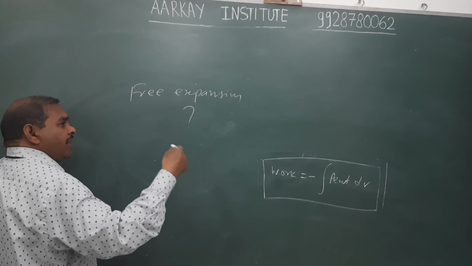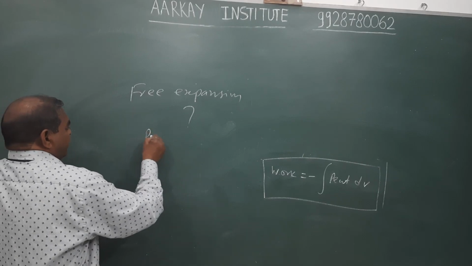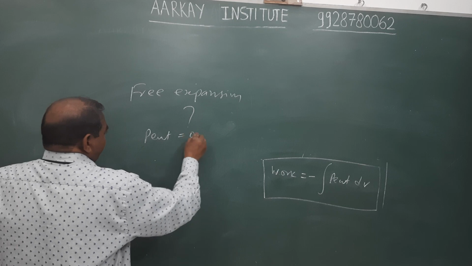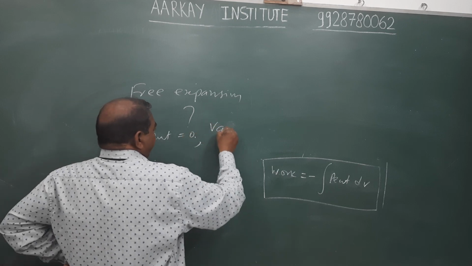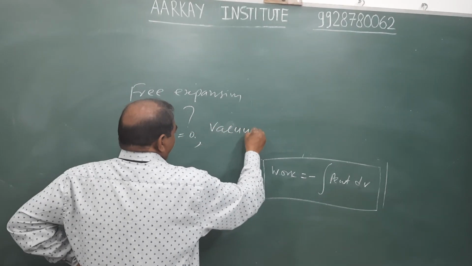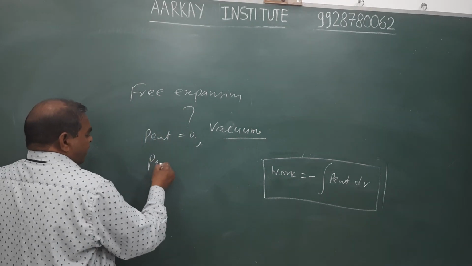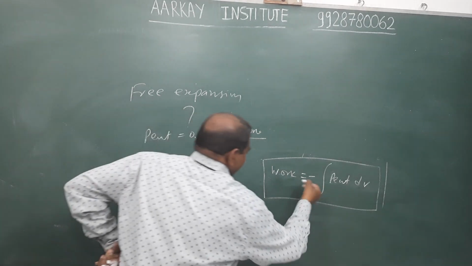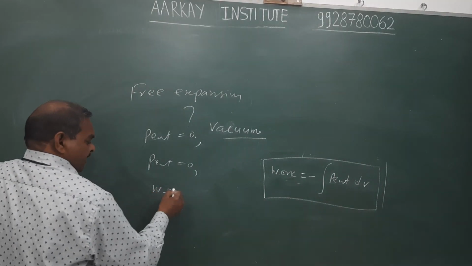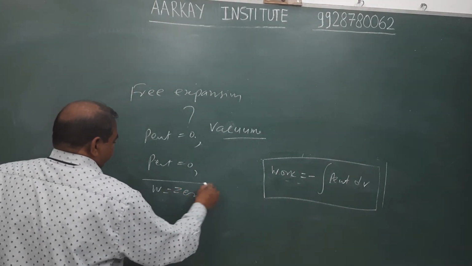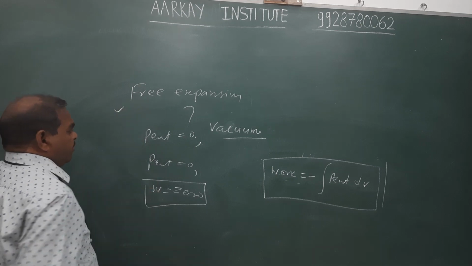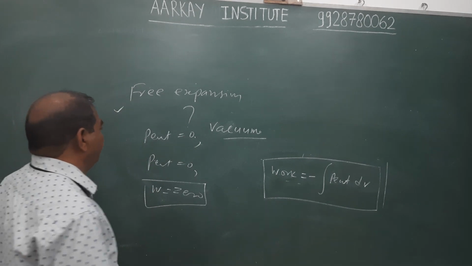Expansion of gas in vacuum, which means P external is 0 or gas expands in vacuum. Therefore, P external is 0 and hence work is also 0. And hence work is also 0 in case of free expansion or expansion in vacuum.